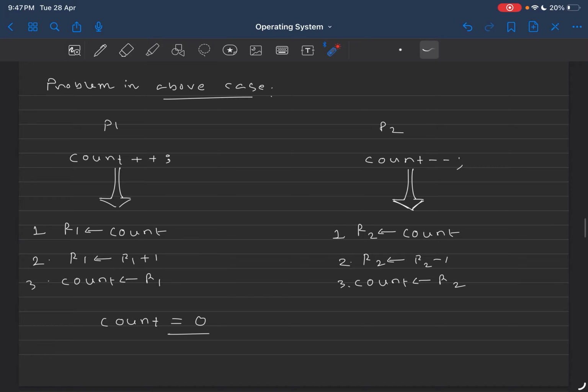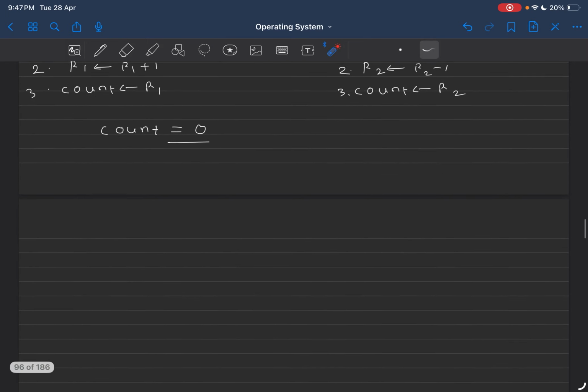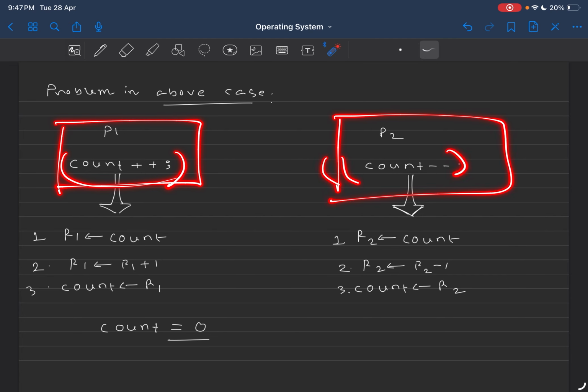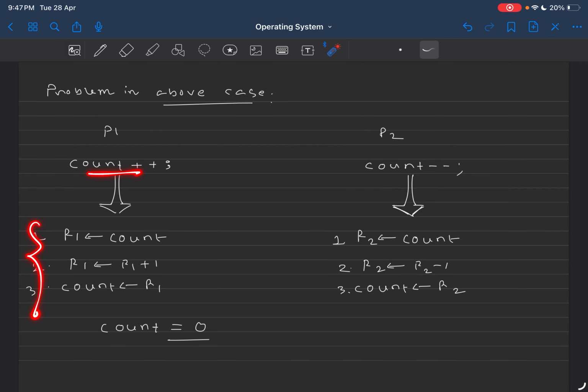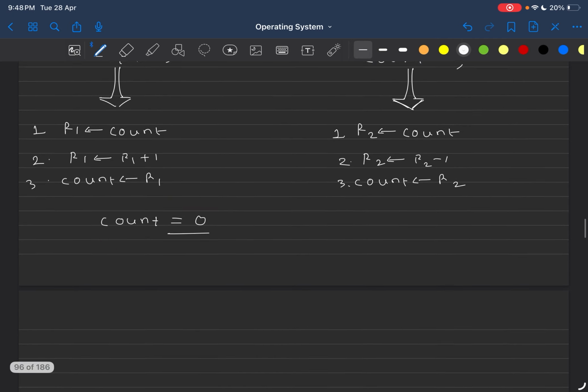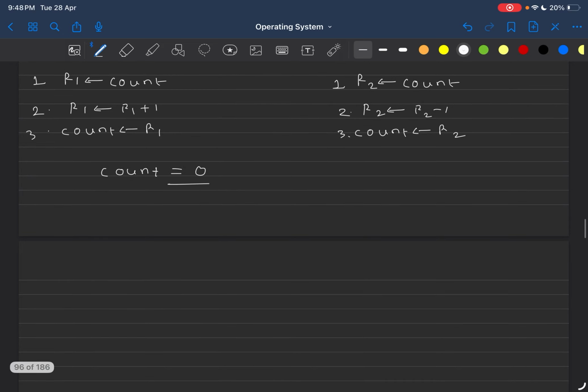Let me explain the issue in a multitasking and preemptive environment. Process P1 is doing count plus plus, and process P2 is doing count minus minus. Count plus plus is broken down into these three instructions, and count minus minus is broken down into these three instructions. The count value is initialized to 0. Now let me show you when things can go wrong.